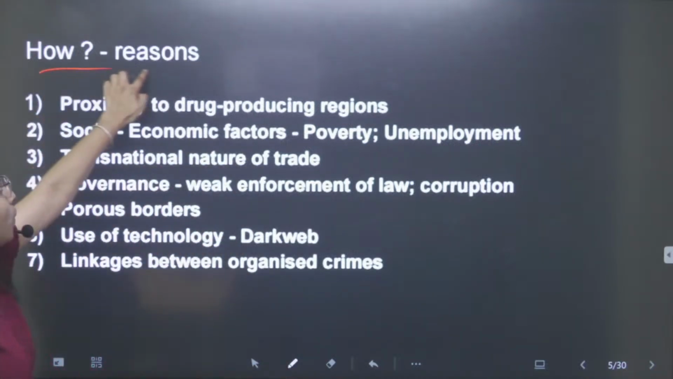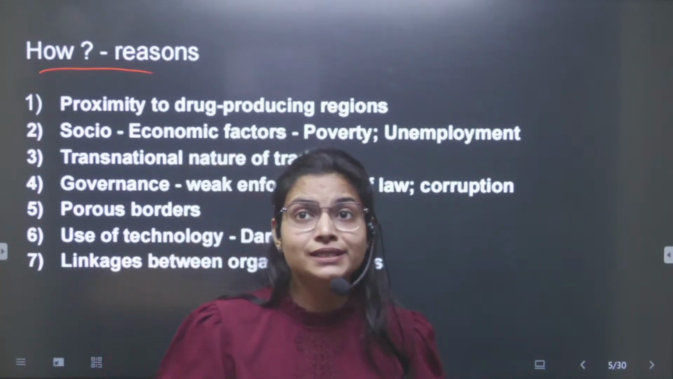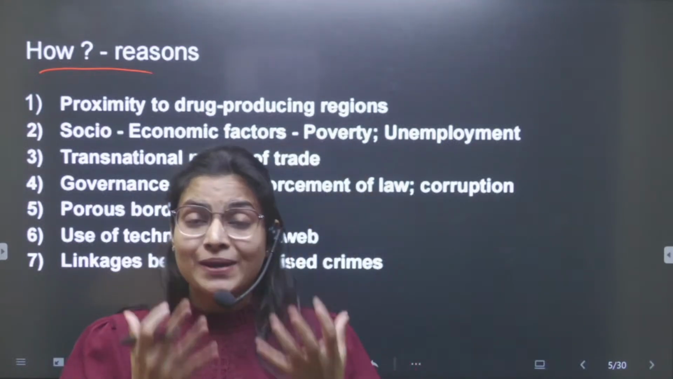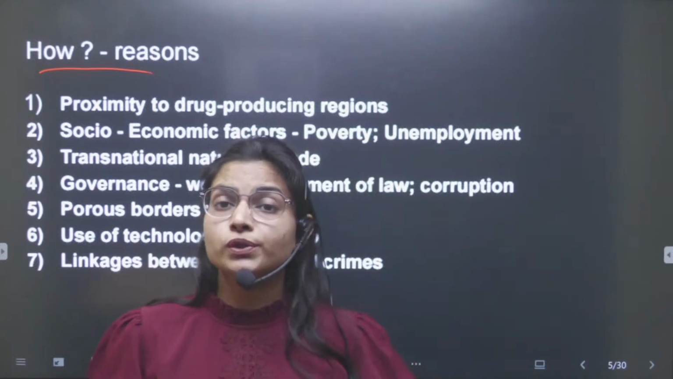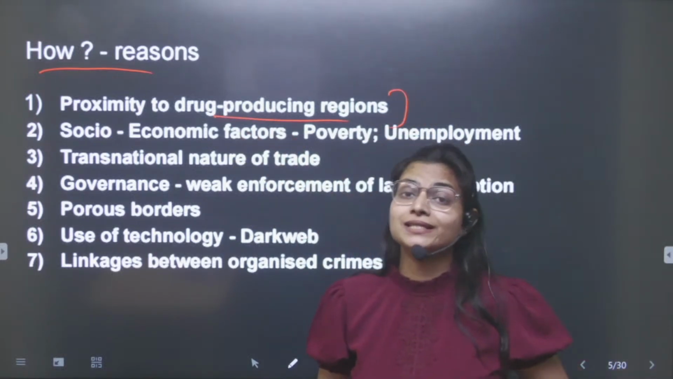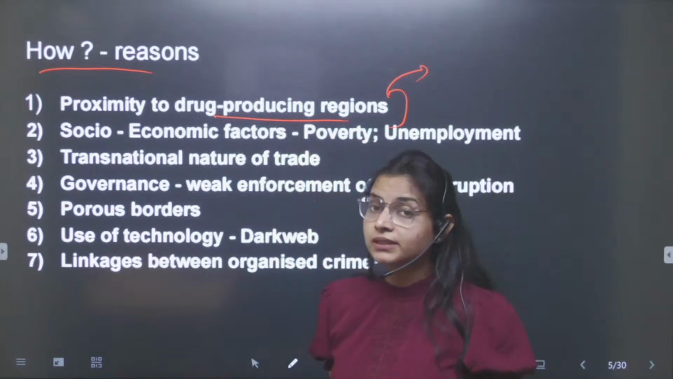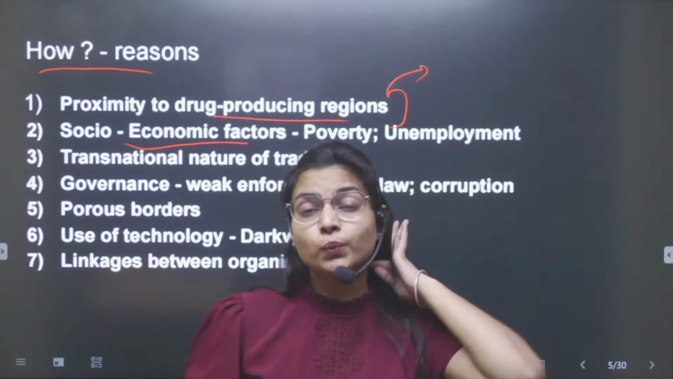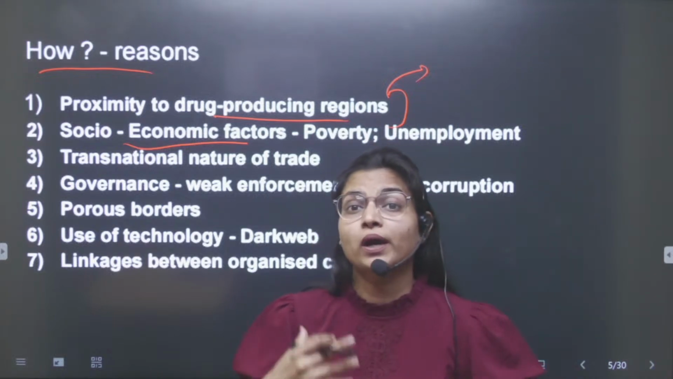Now, what are the reasons why it is spreading in India? Whenever an internal security question asks about reasons or consequences, try to have a PESTLE-type approach, so that you can think about what the political and social reasons could be. For example, here the main reason is your proximity to the drug producing regions. I have already told you about the Golden Crescent and the Golden Triangle. You can draw the map under this point. And there are socio-economic factors as well, like poverty and unemployment, due to which our Indian youth is radicalized by these terrorist groups to join them.